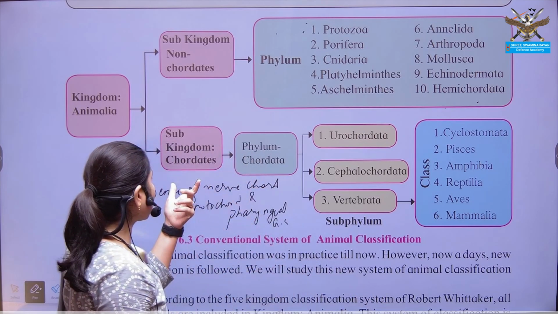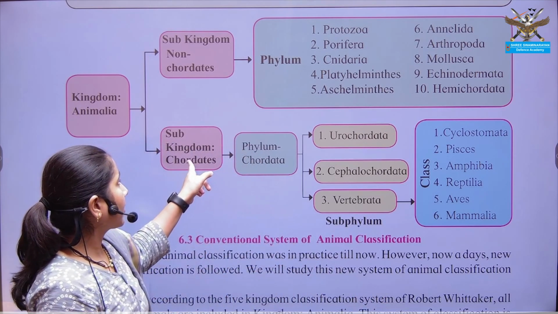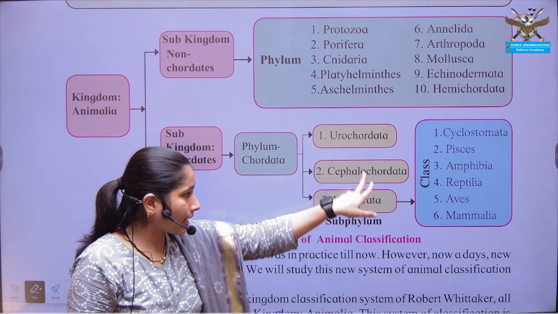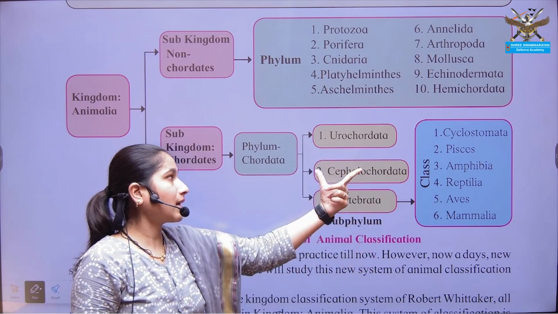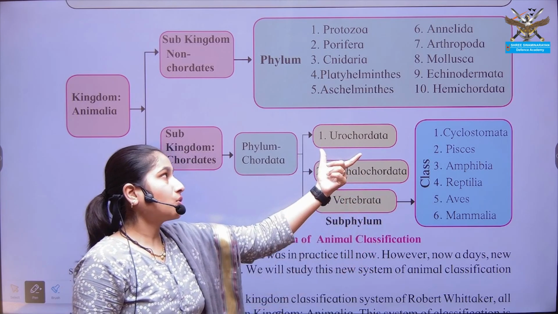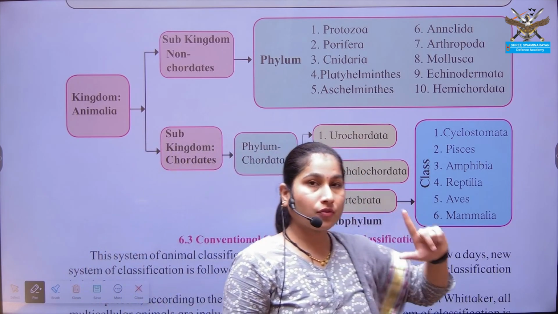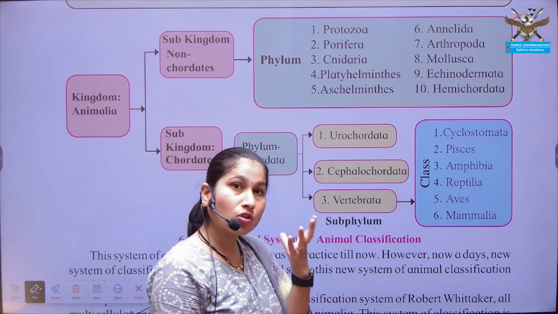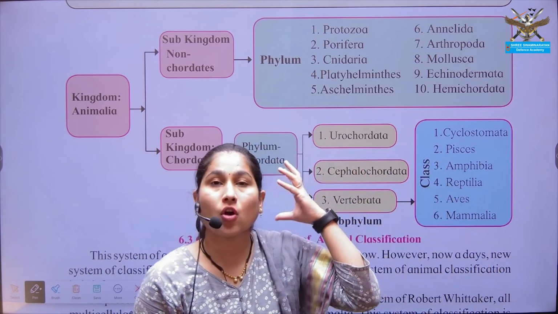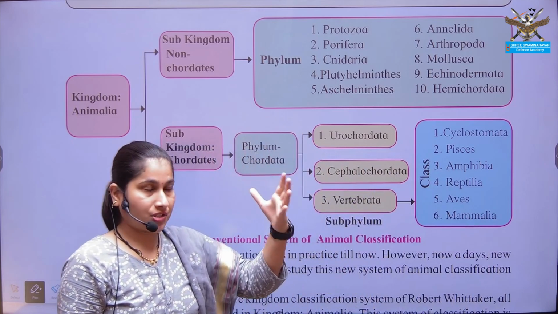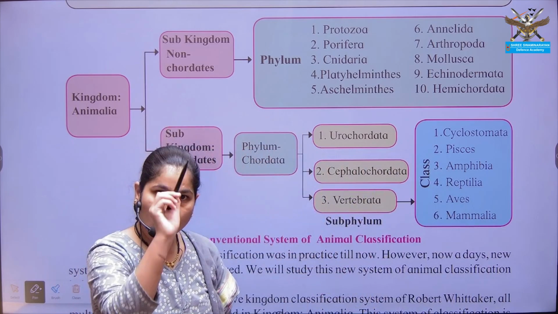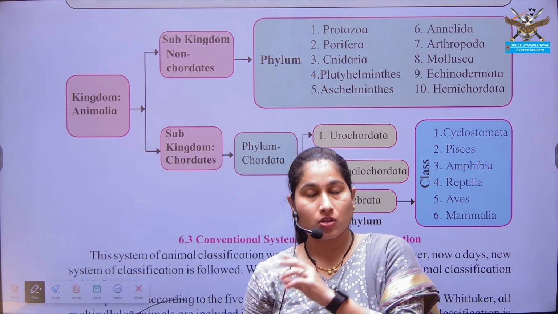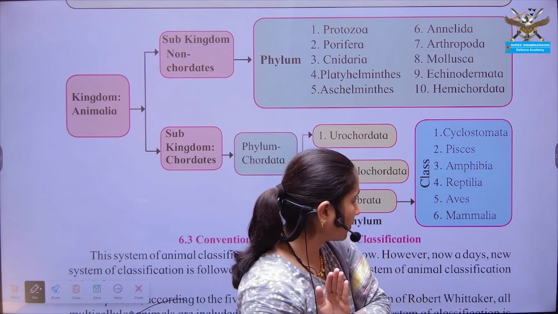Okay. Next is the subkingdom Chordata, phylum Chordata, and this phylum Chordata is again divided into subphyla, that is Urochordata, Cephalochordata and Vertebrata. In Urochordata, the nerve cord or notochord is present at the tail region. In Cephalochordata, the nerve cord or notochord is present at the head region. And in Vertebrata, the nerve cord or notochord is present throughout the body, from the anterior to the posterior end of the organism.